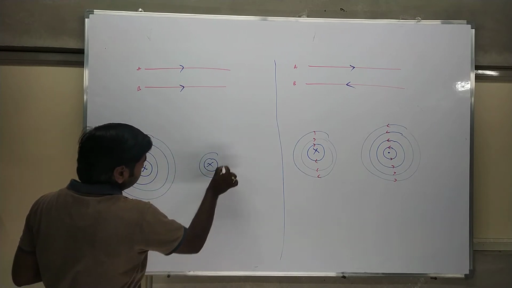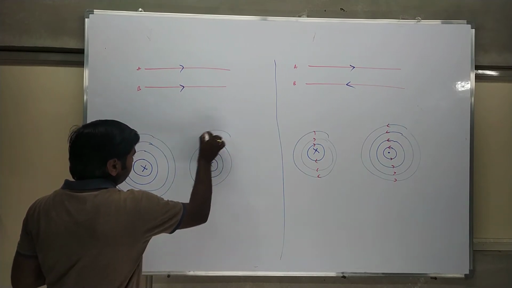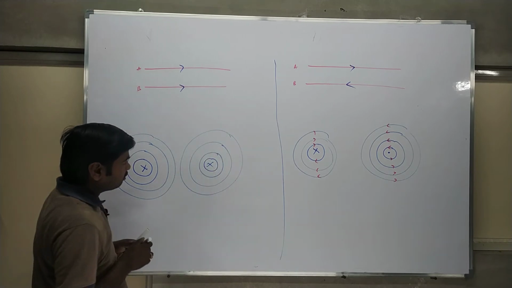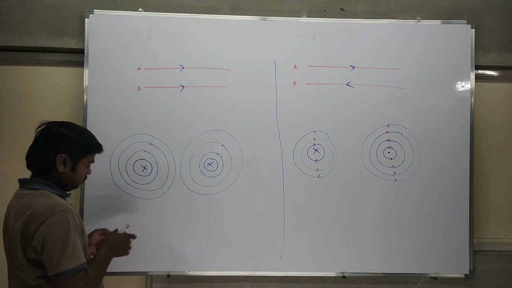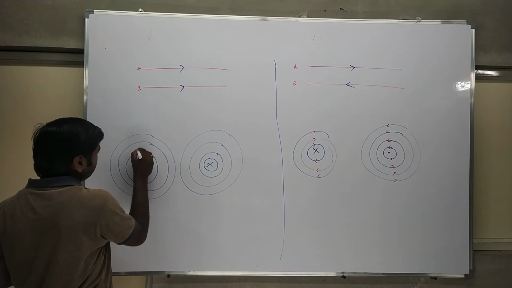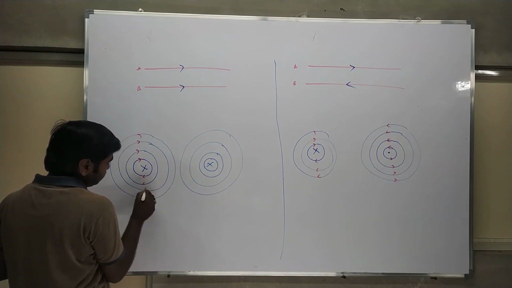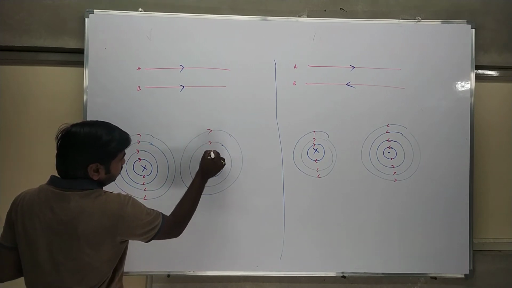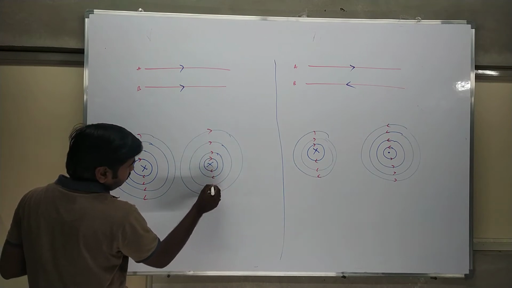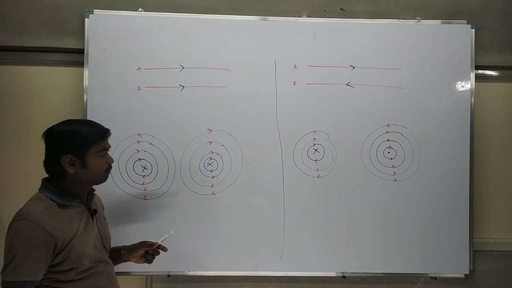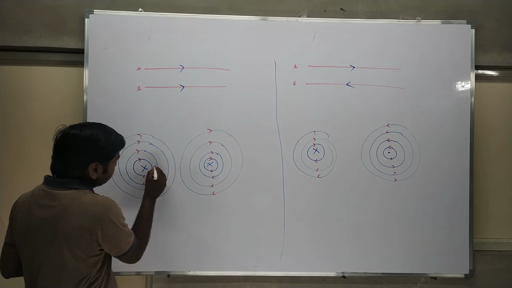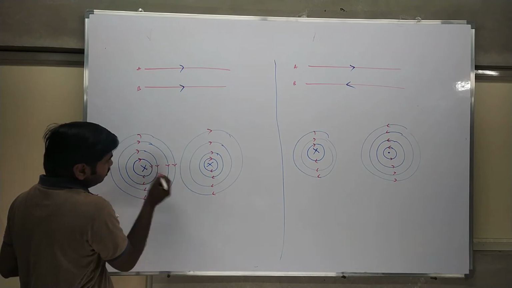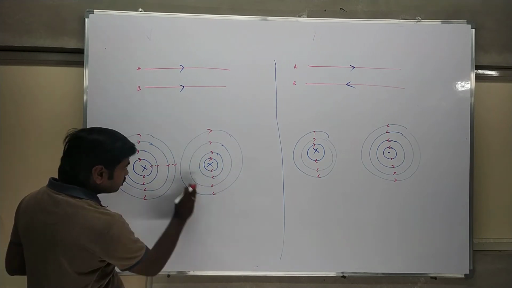Apply the clockwise rule according to this, like this. Here also the same thing. Once you observe, it should be like this. This conductor's flux should go to the top.